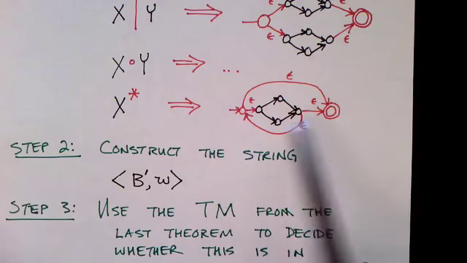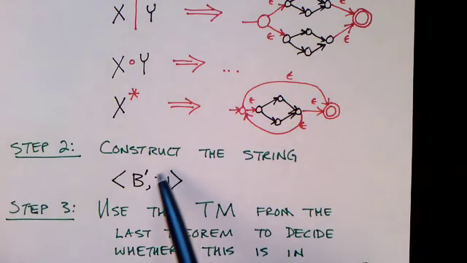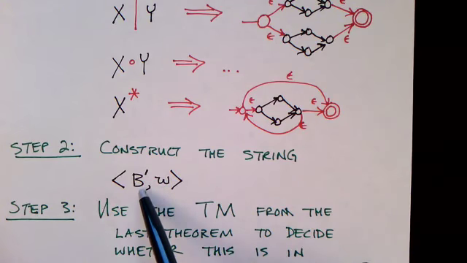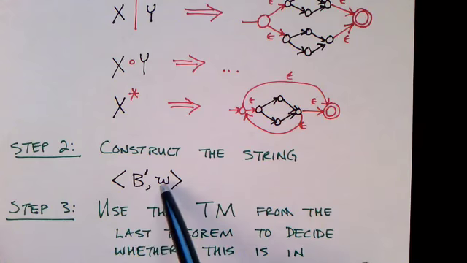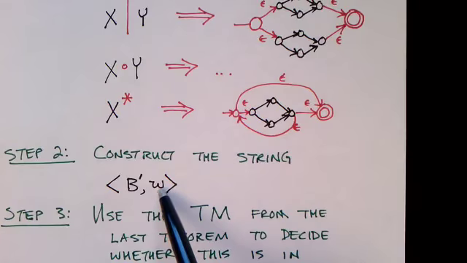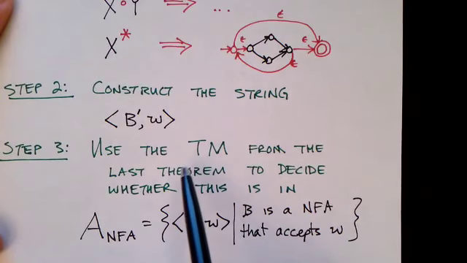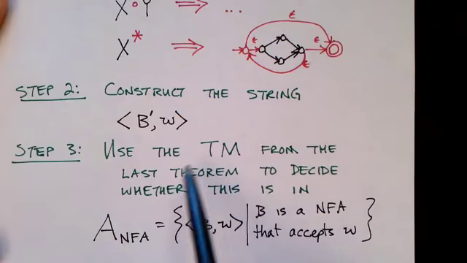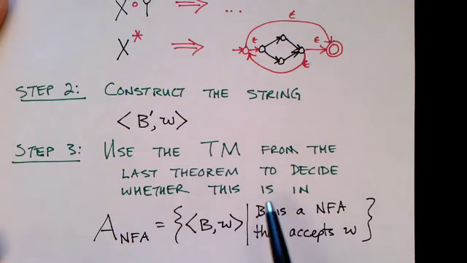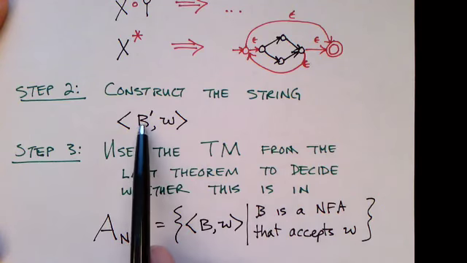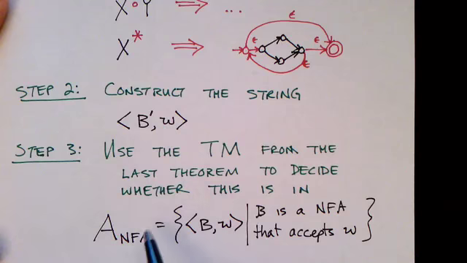Once we get that, we can then construct a string, which is the representation of this non-deterministic finite state automaton, and again our input string. And then we can use the Turing machine from the last theorem to decide whether this new string with B prime and W is accepted by the non-deterministic finite state automaton.